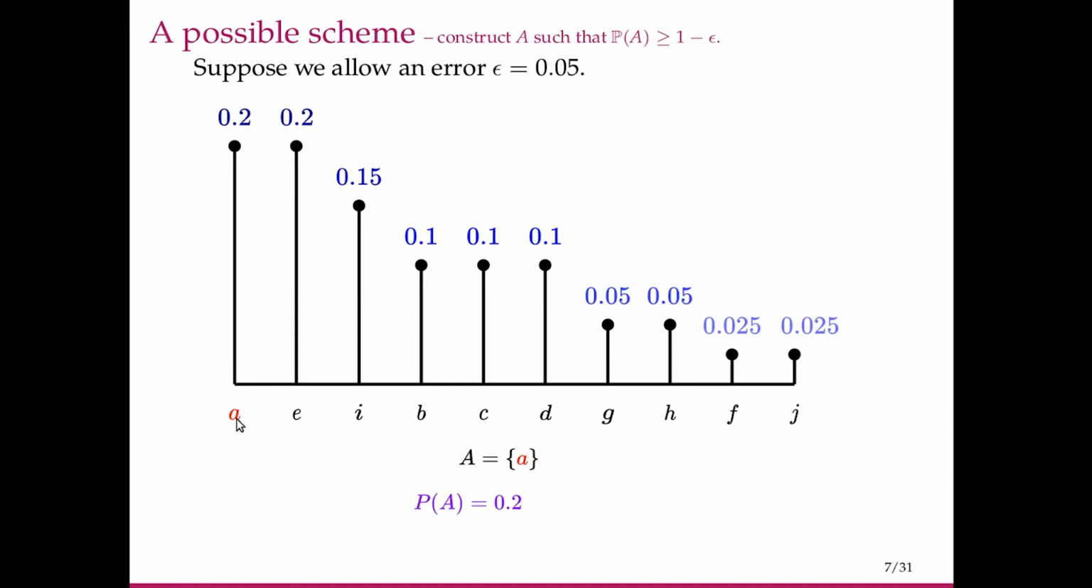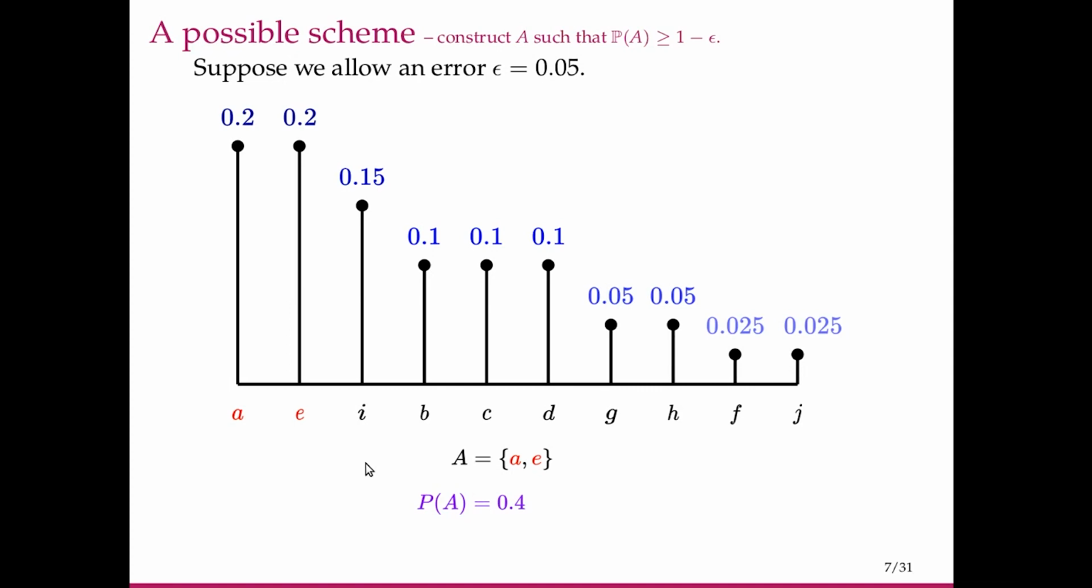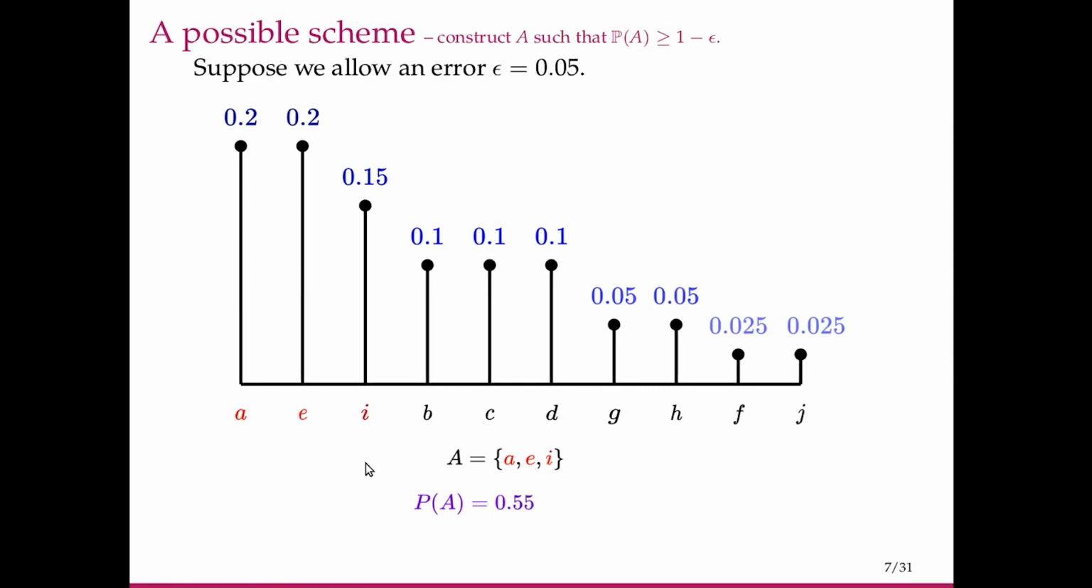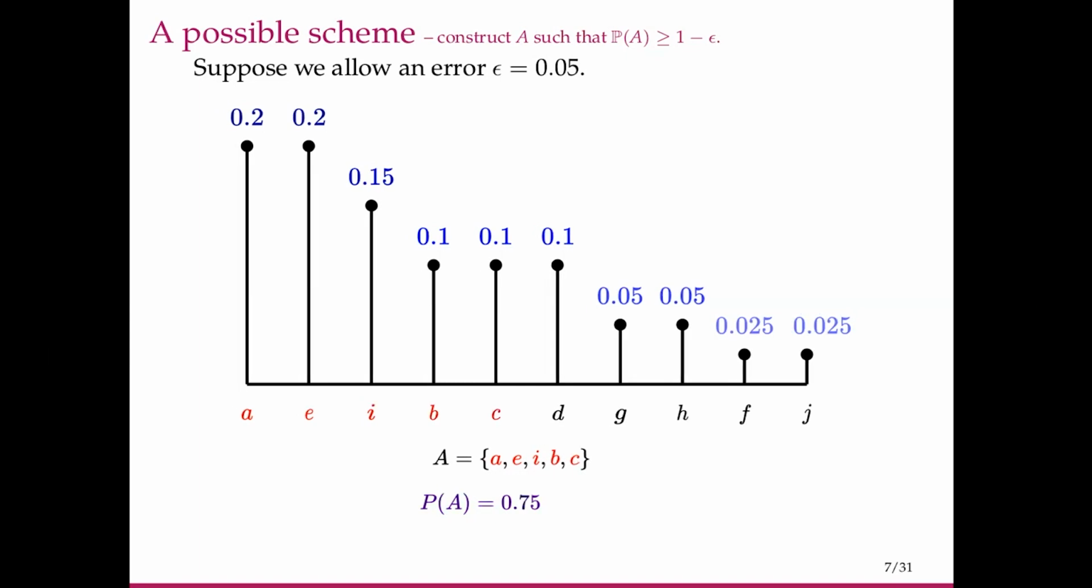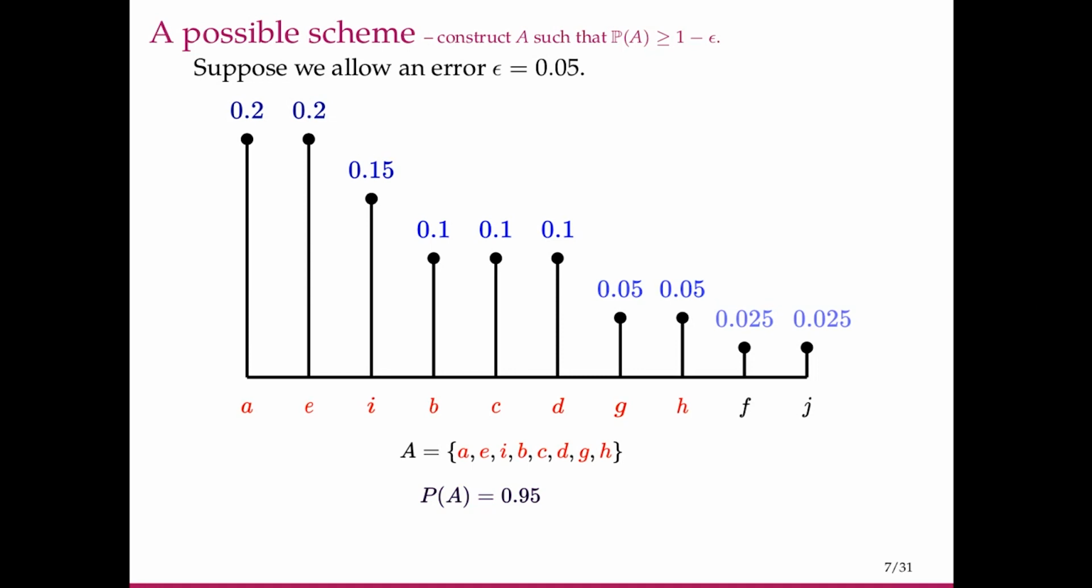So first we put this little a into the set A. Now probability of A is 0.2. Now we add the symbol E. Now probability of A is 0.4. We add the symbol I. Probability is 0.55. Add B. Add C. Now probability has reached 0.75. And add D, G, and H. So now we have reached 0.95. So we don't even need to care about these two symbols F and J. And we'll only losslessly represent all these symbols. If we do that, we can recover all of these losslessly, and we will not make an error which is more than 0.05.